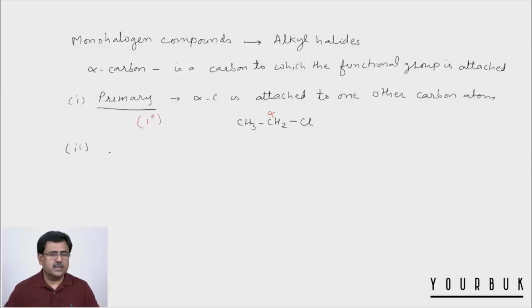Now second is called secondary alkyl halide. And secondary alkyl halide means the alpha carbon is bonded to two other carbon atoms.